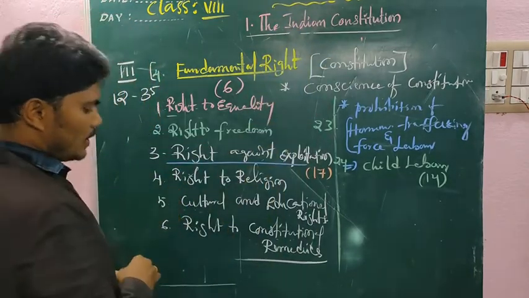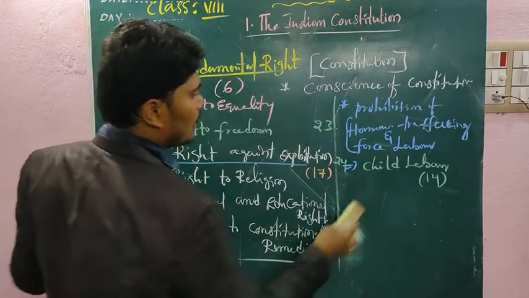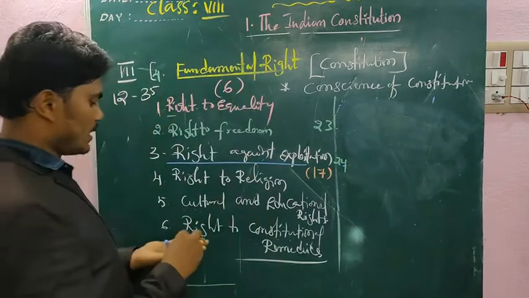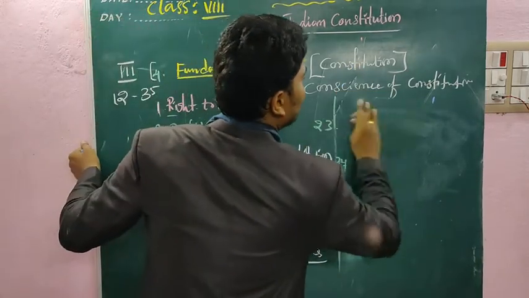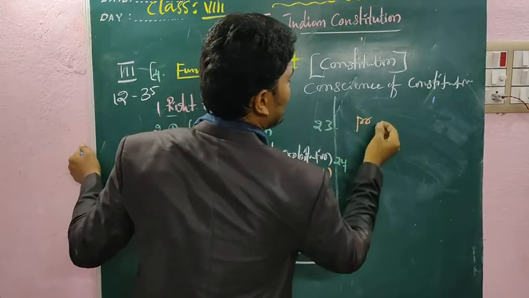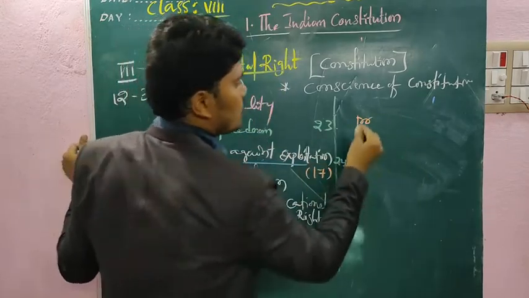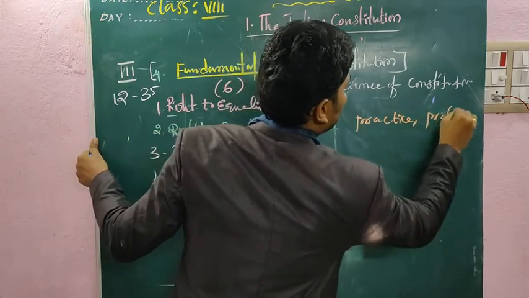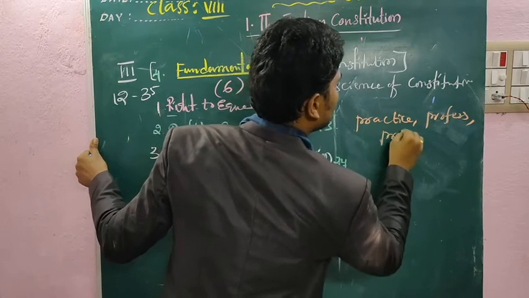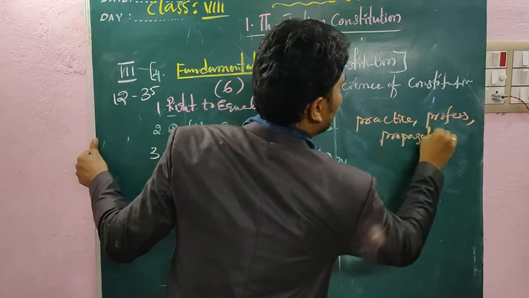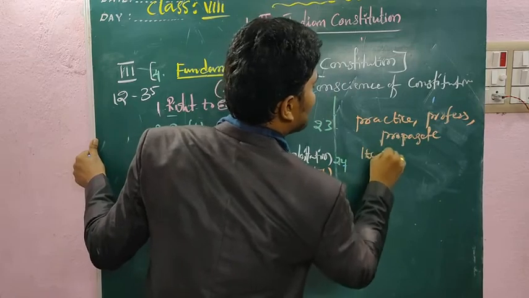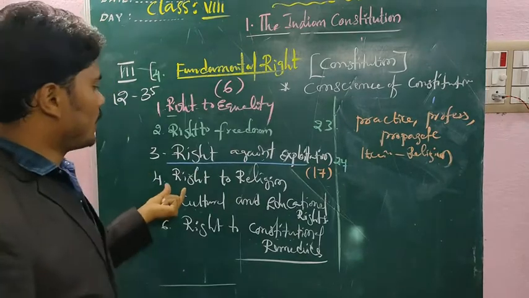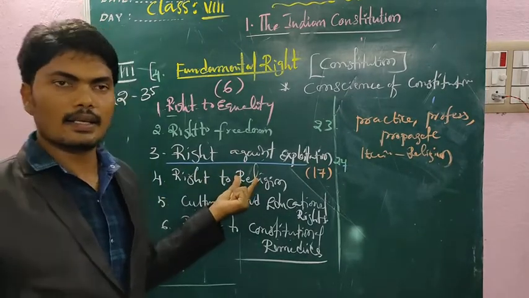And next, right to religion. As per this right, all the citizens of the country have the choice to practice, profess and propagate their own religion.